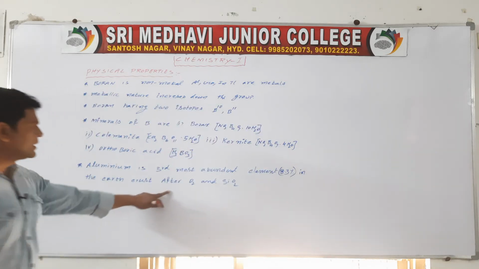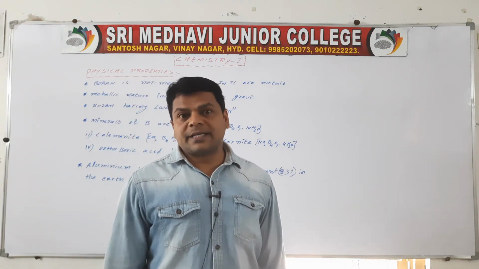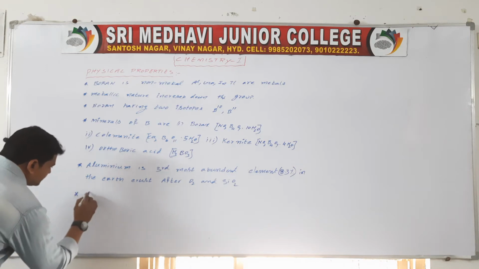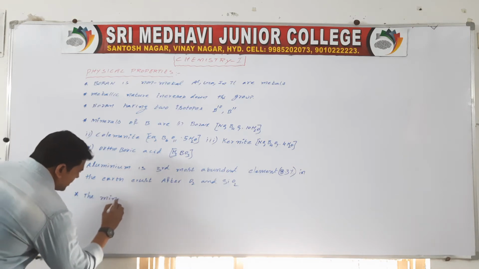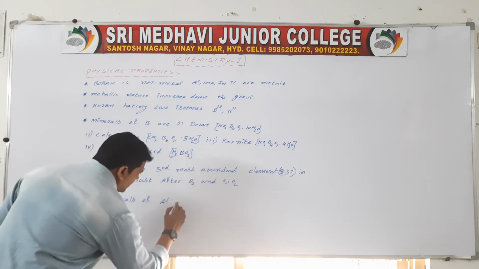Okay, the minerals of aluminum are bauxite, cryolite, like this. See here, you have to know the minerals of aluminum.